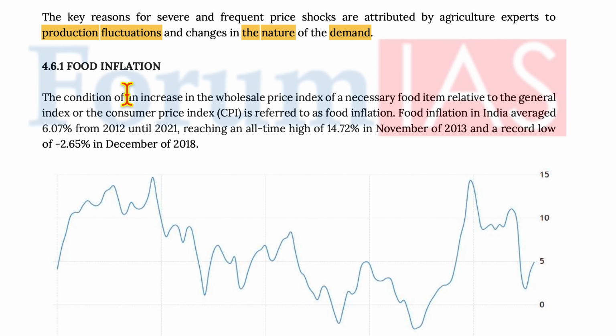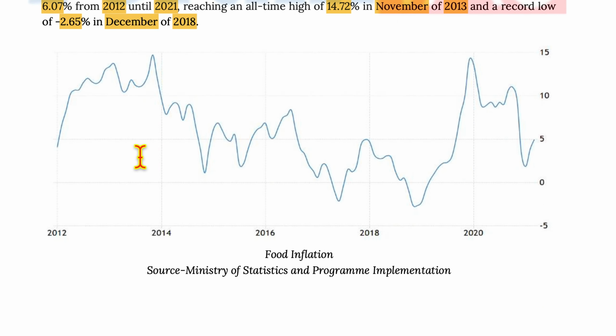Now, let's see food inflation. The condition of an increase in the wholesale price index of a necessary food item relative to the general index or consumer price index is referred to as food inflation. Now, food inflation in India averaged 6.0% from 2012 until 2021, reaching an all time high of 14.72% in November of 2013 and a record low of minus 2.65% in December of 2018.